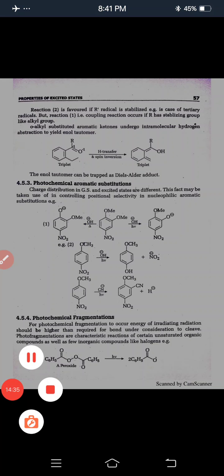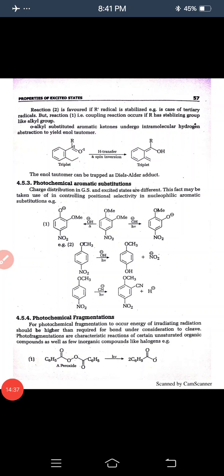Next, photochemical fragmentation, we will discuss in the next lecture. Please students, prepare your notes with the help of the PDF, and learn and write the assignment after learning the topic.